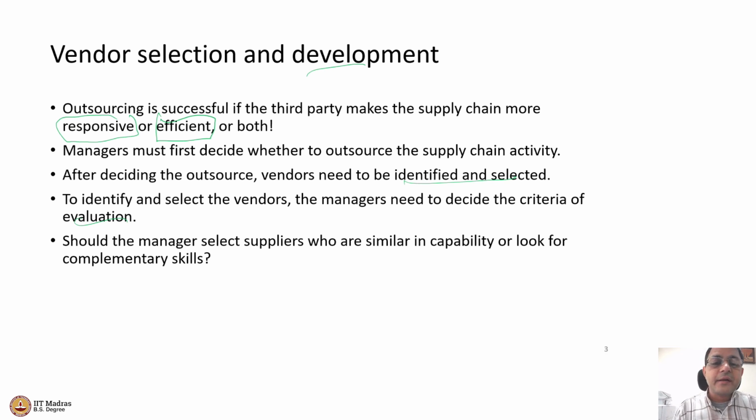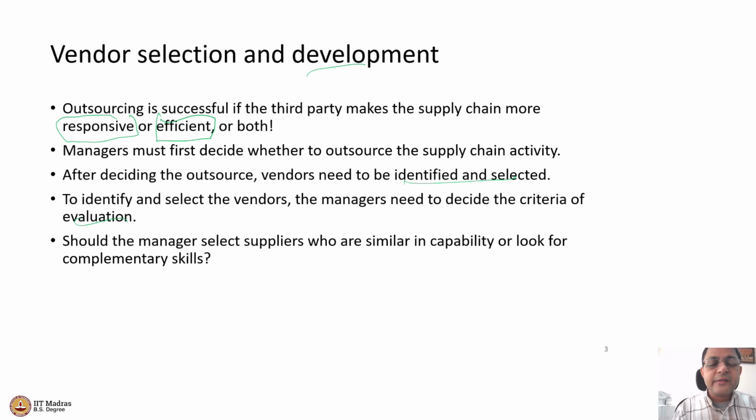So all these questions come up then, right? How do I select a vendor? Should I select suppliers who are similar in capability? Let us say that I know that I cannot get the job done by selecting one supplier. I know that I have to have at least two suppliers. Now, should these two suppliers look similar to each other, or should they be very, very different from each other? There are advantages and disadvantages in both, right?